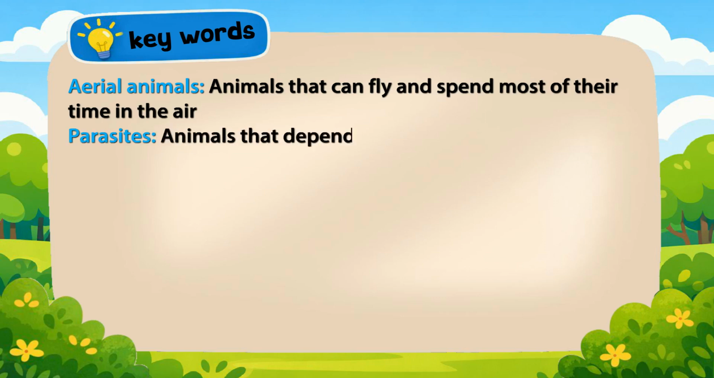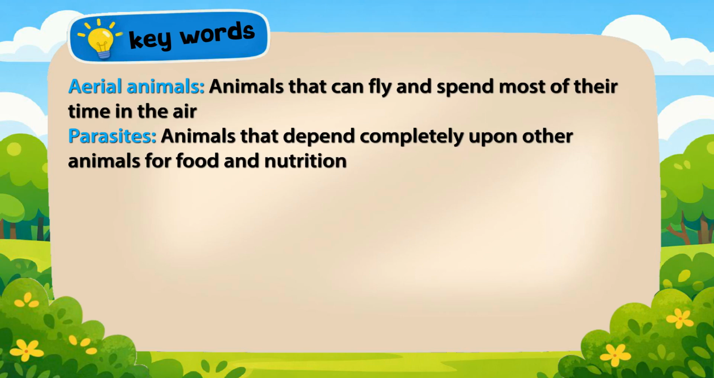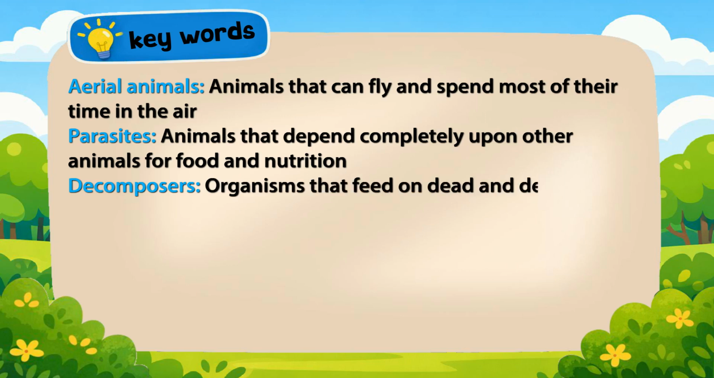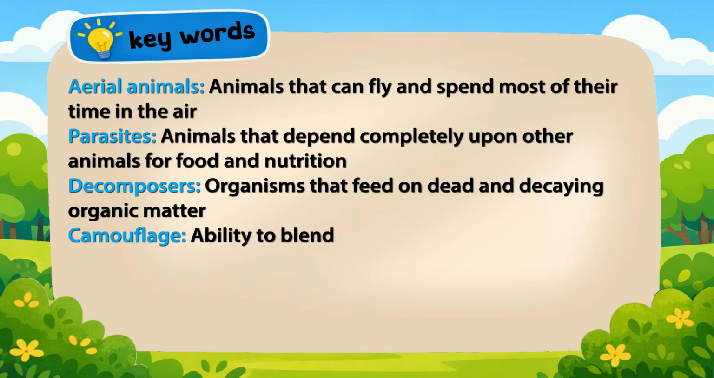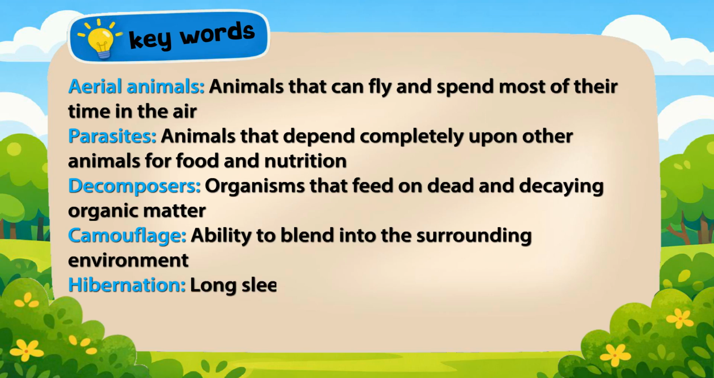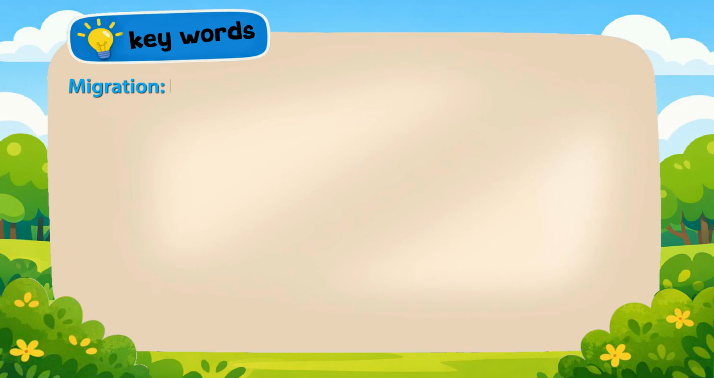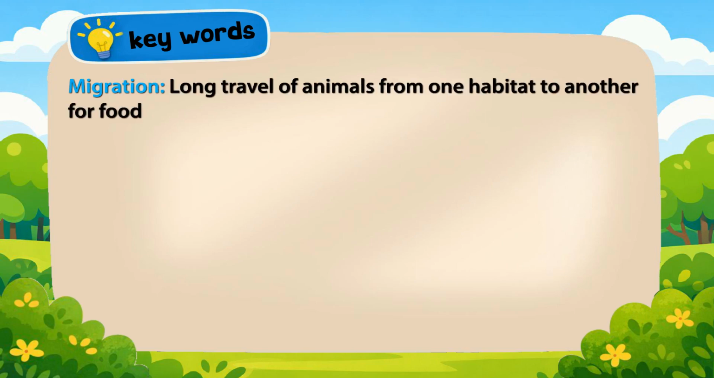Parasites: animals that depend completely upon other animals for food and nutrition. Decomposers: organisms that feed on dead and decaying organic matter. Camouflage: ability to blend into the surrounding environment. Hibernation: long sleeping period of some animals during winter. Migration: long travel of animals from one habitat to another for food, shelter, and breeding.